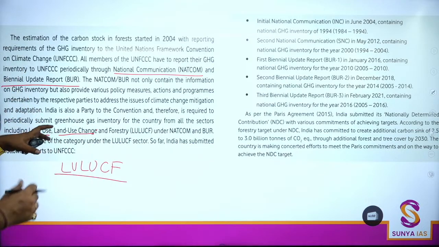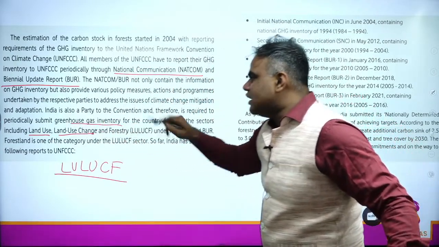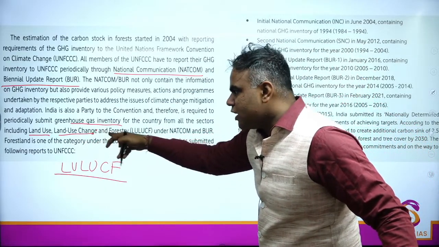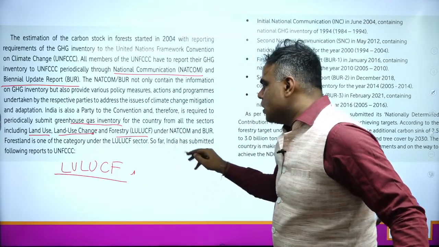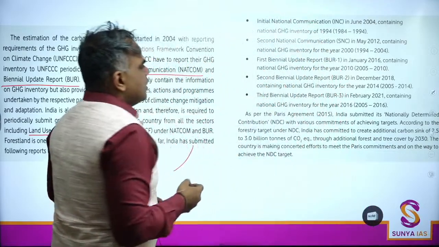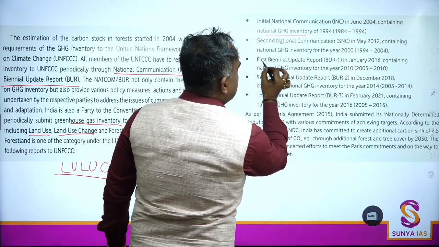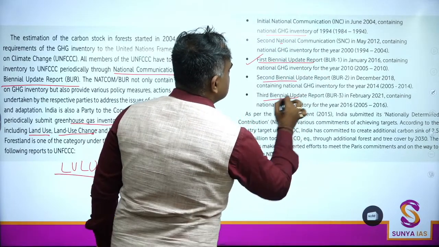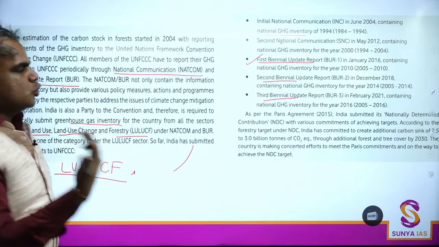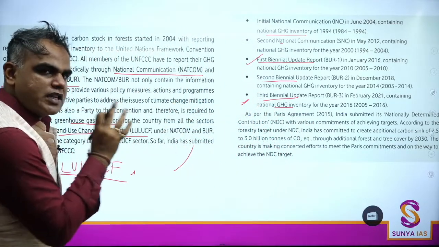Okay, so the parties to these UN conventions have to give greenhouse gas inventory from all the sectors, including land use change and forestry, LUCF. Okay, और इंडिया ने लगातार अपनी रिपोर्ट्स भेजी हैं. You don't have to remember, but ये देखो, India has given the greenhouse gas inventory, the biennial update report, BUR, first, second, third. If they say biennial update report, you would know it is related to greenhouse gas. Okay, so yeah, greenhouse gas inventory and overall this part.